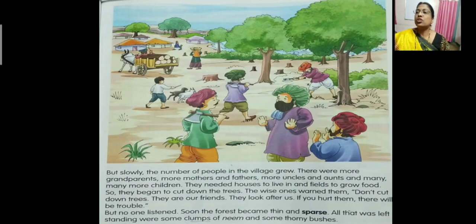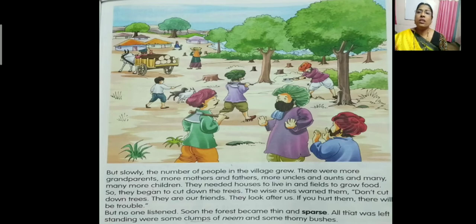Yes. But slowly the number of people in the village grew. So what happened? The people in the village grew. Grew means some other people from the other villages came to this particular village. There were more grandparents, more mothers and fathers, more uncles and aunts, and many, many more children.